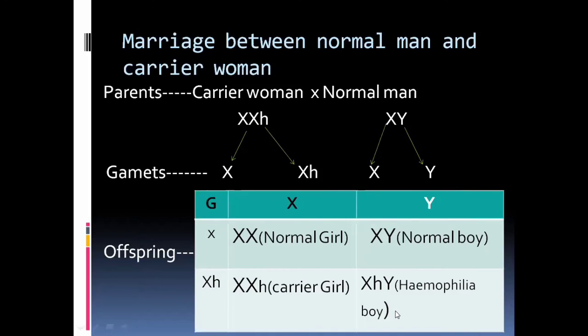And in this hemophilia disease, in the first problem you have to consider the boy is suffering from the hemophilia disease. And here one person is a normal girl and one is a normal boy, and one is a carrier girl and one is a hemophilia boy.